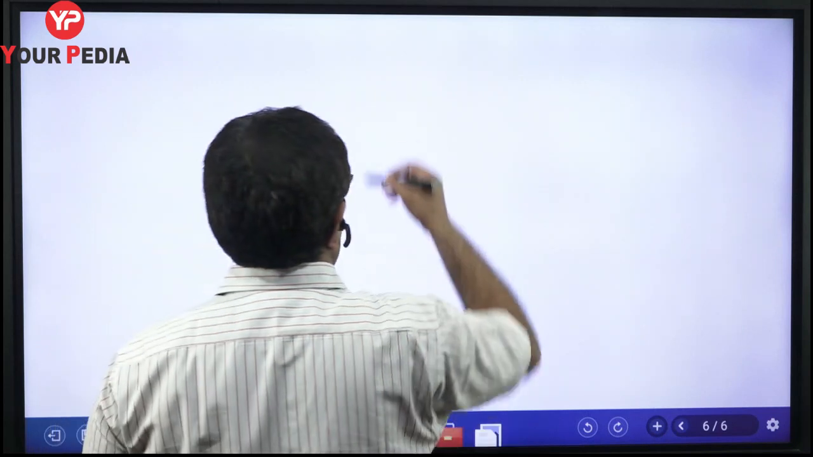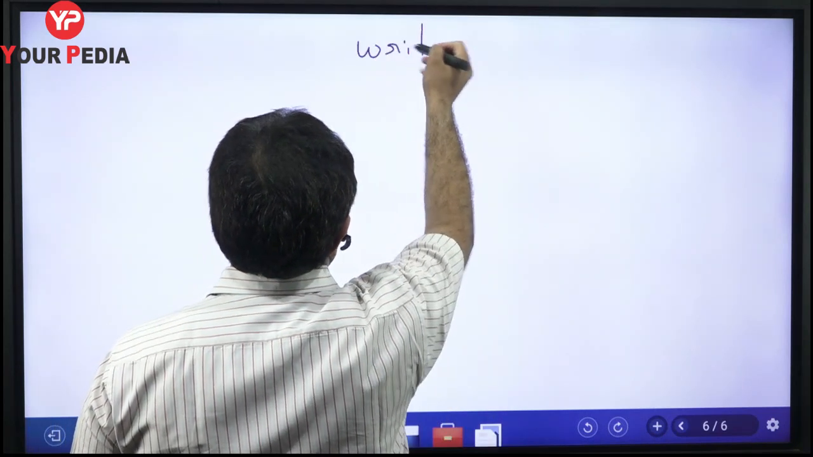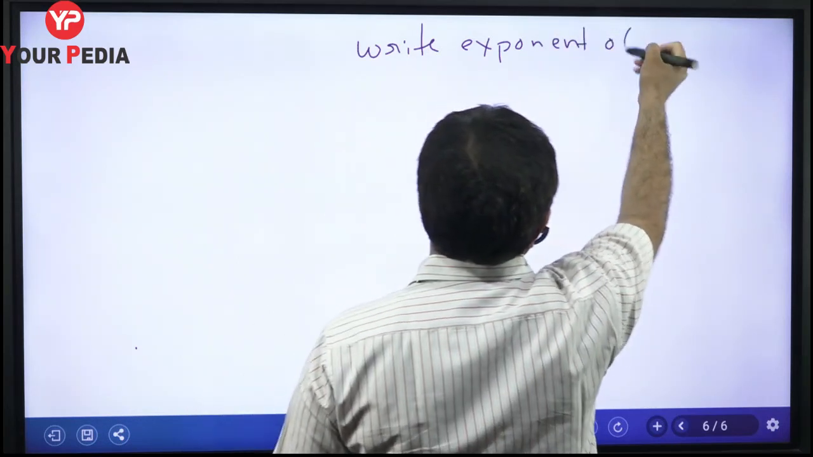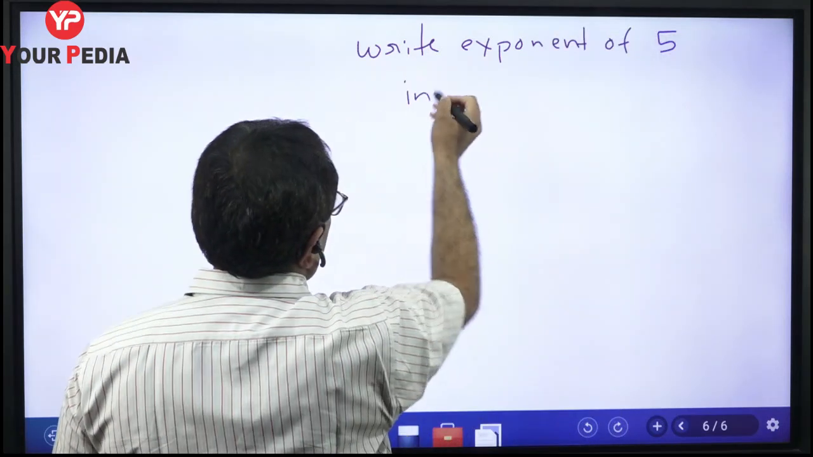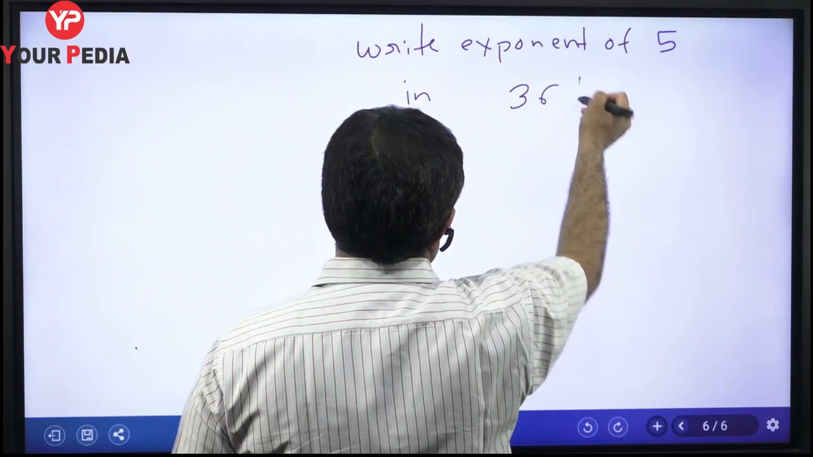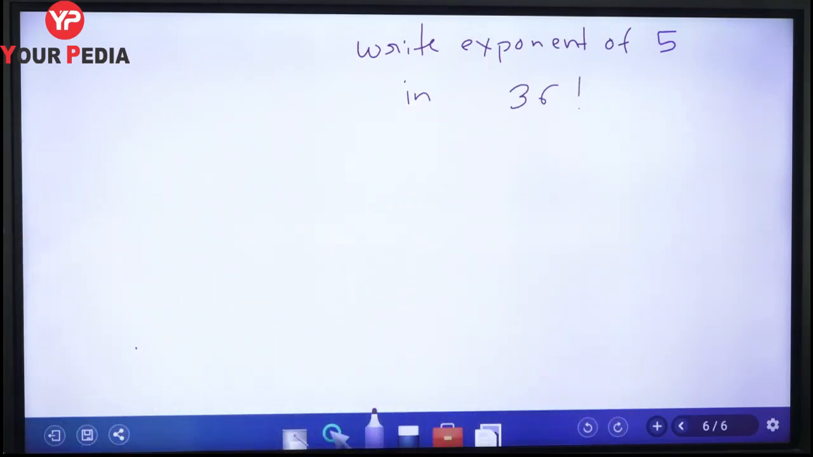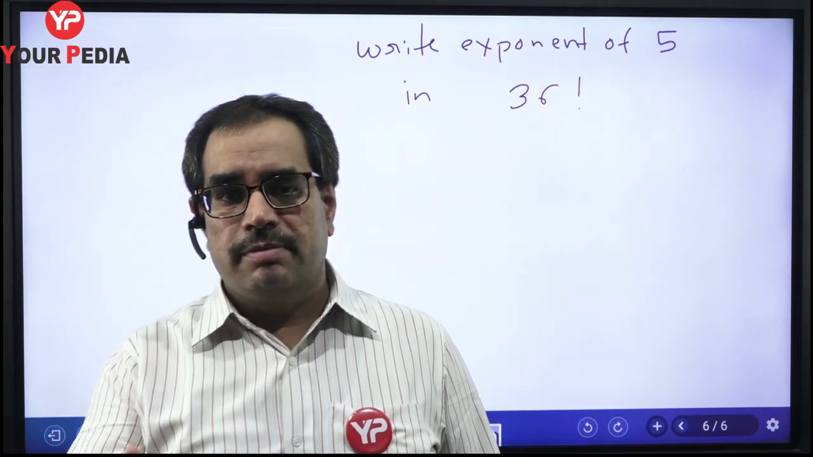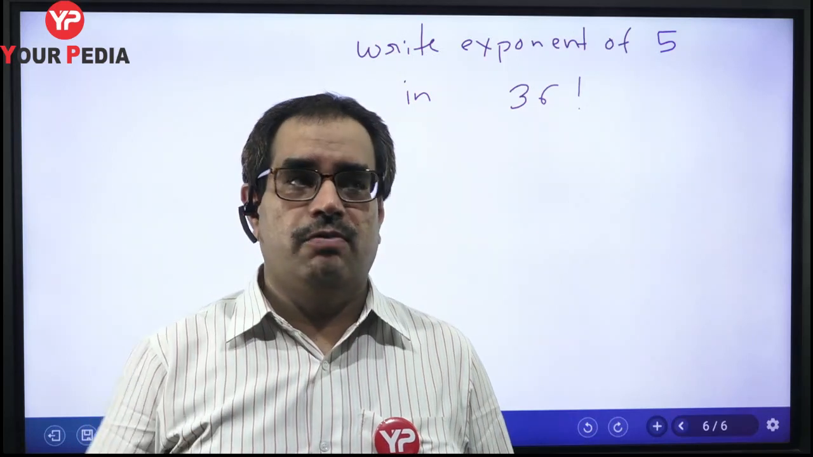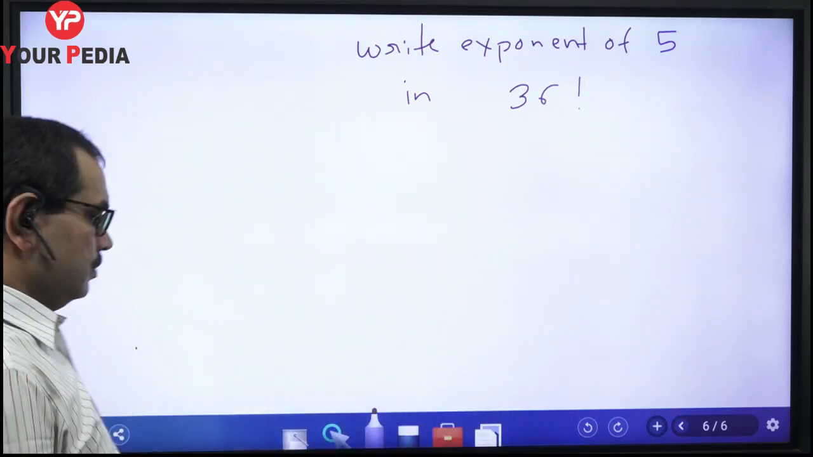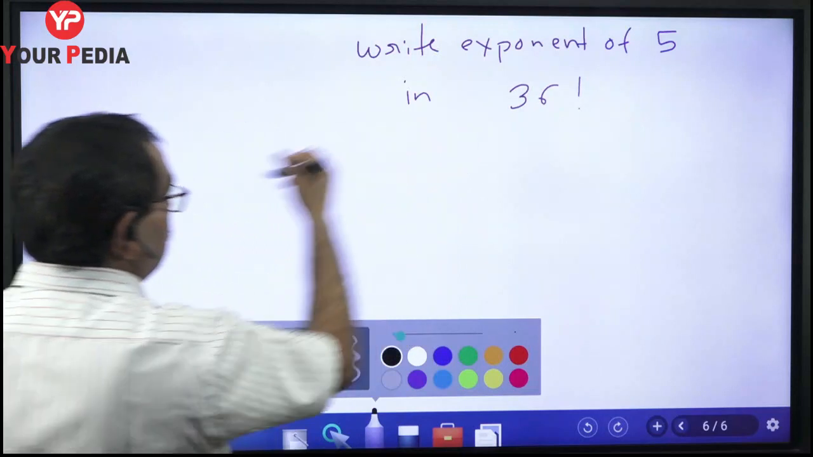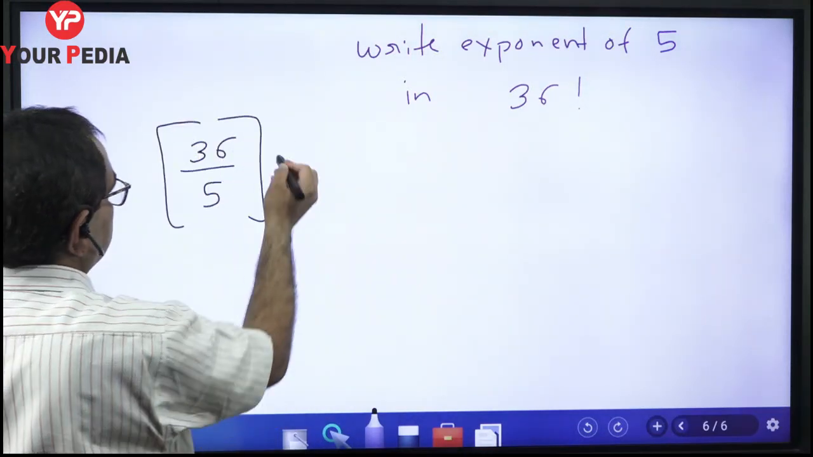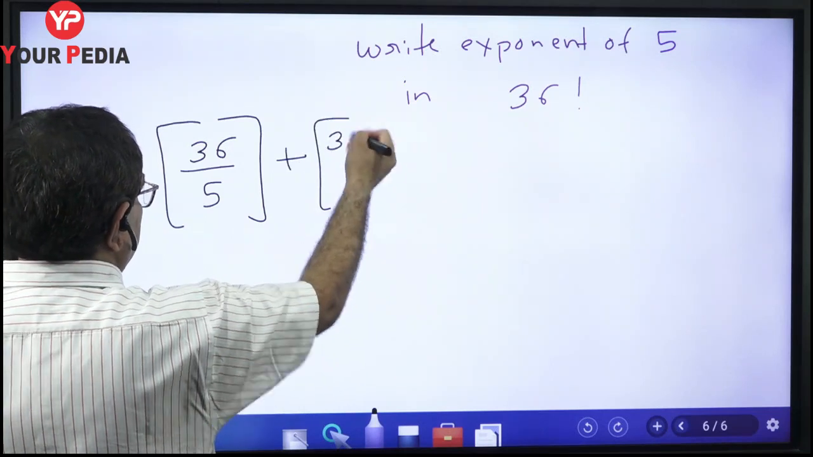Our question is, write the exponent of 5 in 36 factorial, okay. If we write 36 factorial as a prime factorization, then what will be the power of 5? What will be the exponent of 5? So let us use the shortcut trick. 36 divided by 5 plus 36 divided by 5 square.